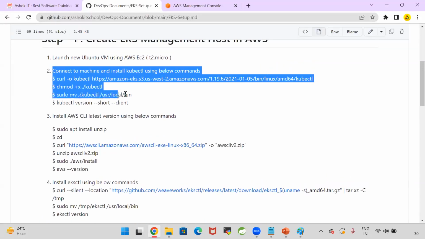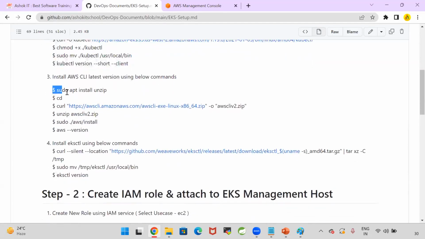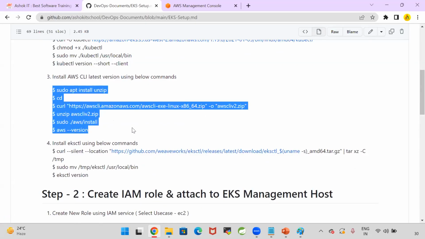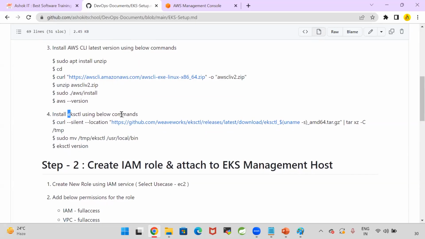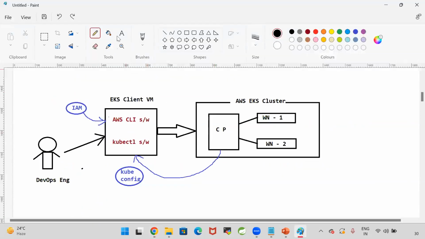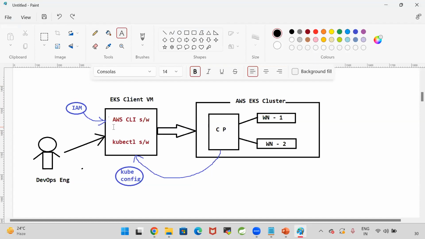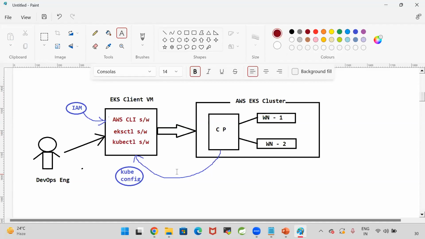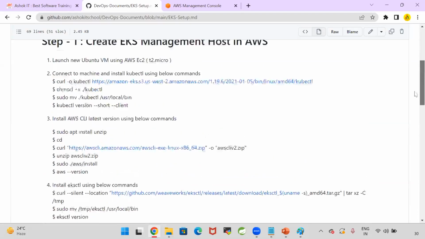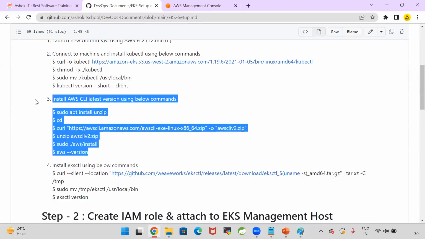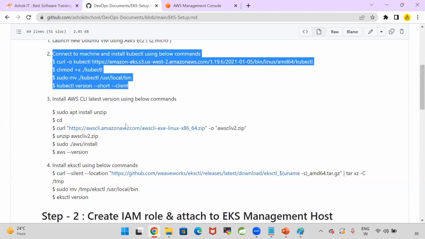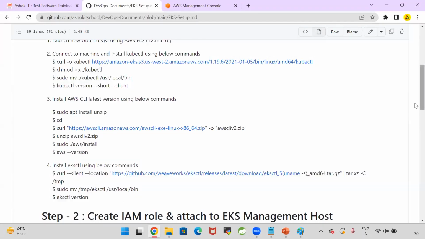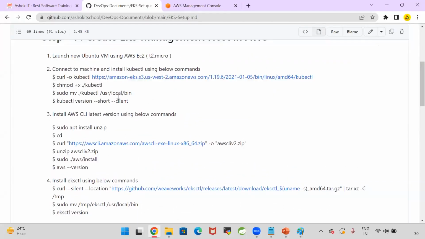So here, these commands are used to install the kubectl. These commands are used to install the CLI. Now, install eksctl using the below commands. One more software I missed here. Along with AWS CLI and kubectl, we need to install one more thing, eksctl, to create the EKS cluster. So total 3 softwares we need to install in the client machine: AWS CLI, kubectl, and eksctl. How to install those softwares? I have given the commands also very clearly.